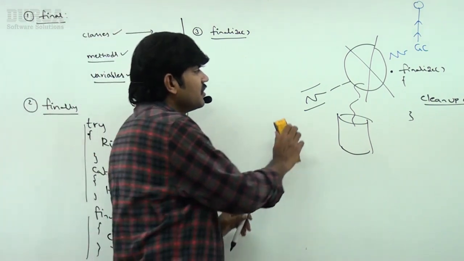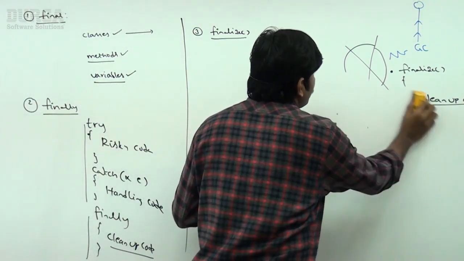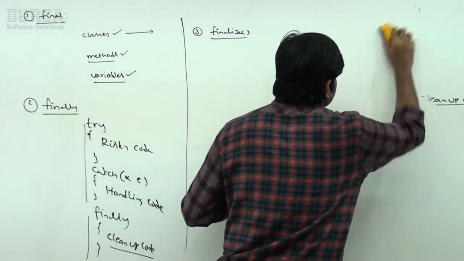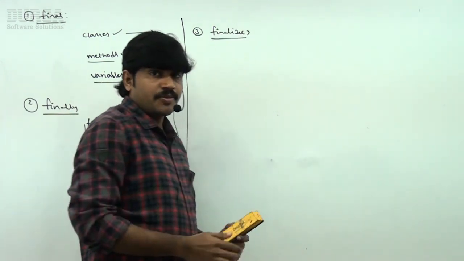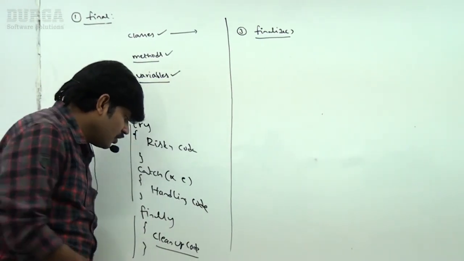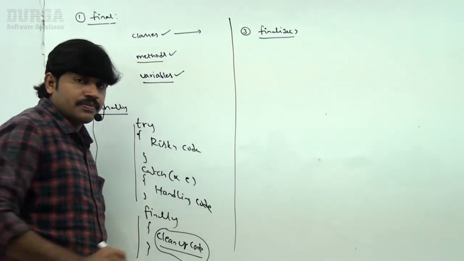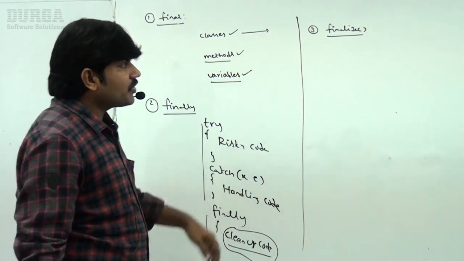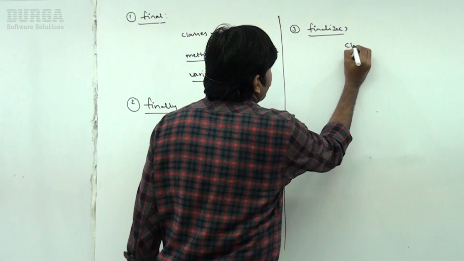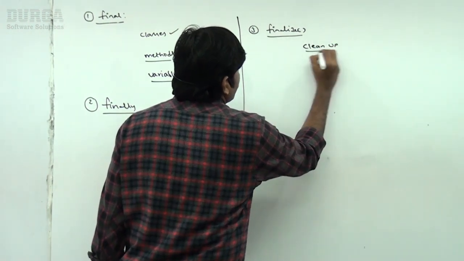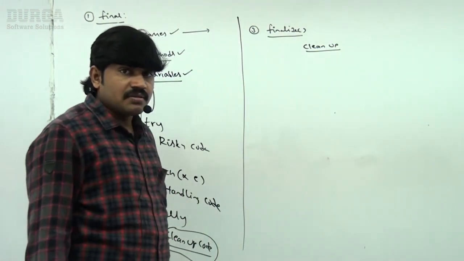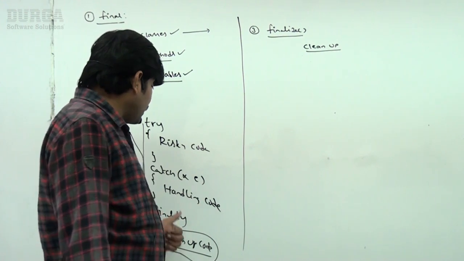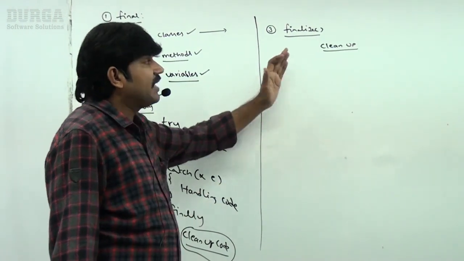Okay, well sir, now I have one small doubt. Can you please tell what is the purpose of the finally block? To maintain cleanup code, or to perform cleanup activities. What is the purpose of the finalize method? To perform cleanup activities. Then what is the difference between finally cleanup and finalize cleanup?